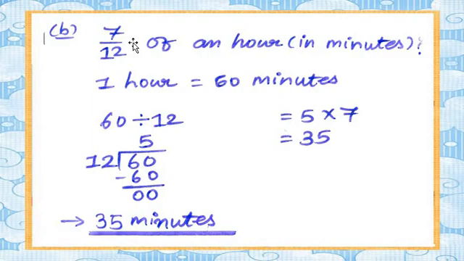We know very well, and already I told you, 1 hour is equal to 60 minutes, not 16. Again I repeat, 1 hour is equal to 60 minutes. So we take 60 here, 60 divided by 12. So dear students, 60 divided by 12.